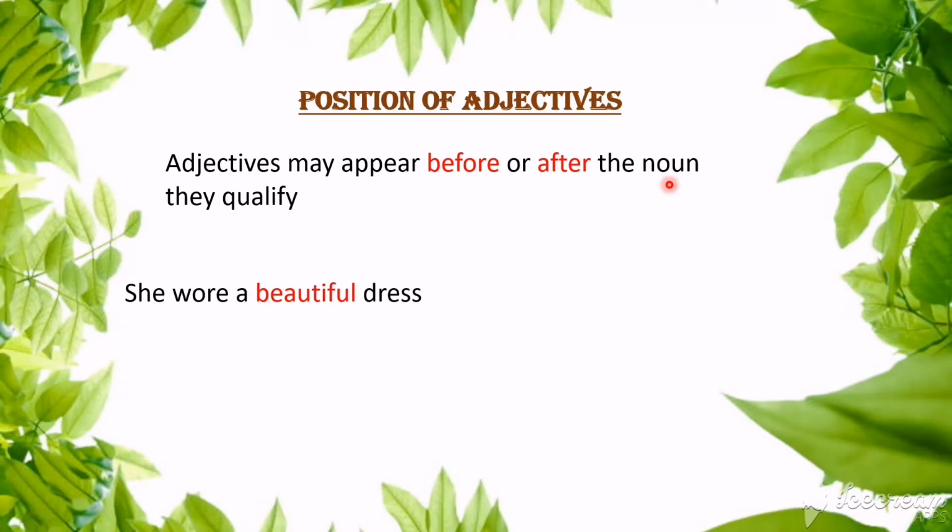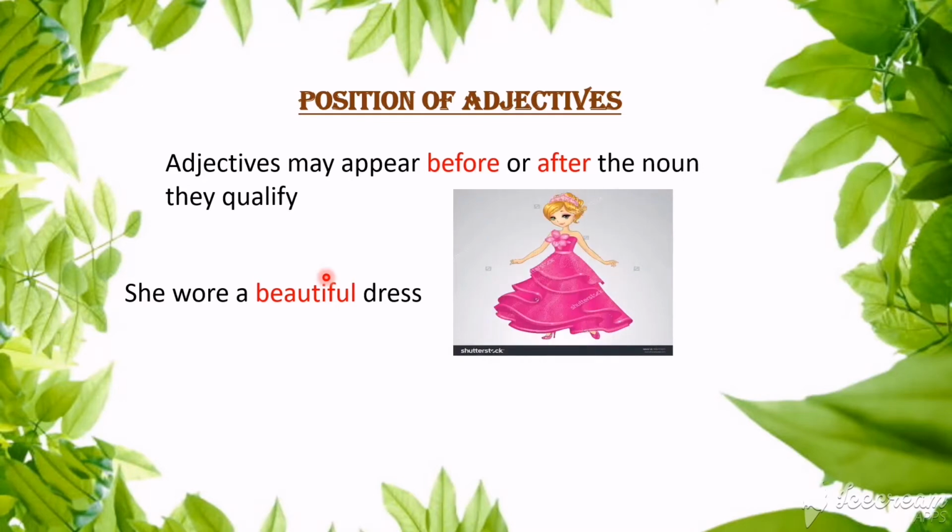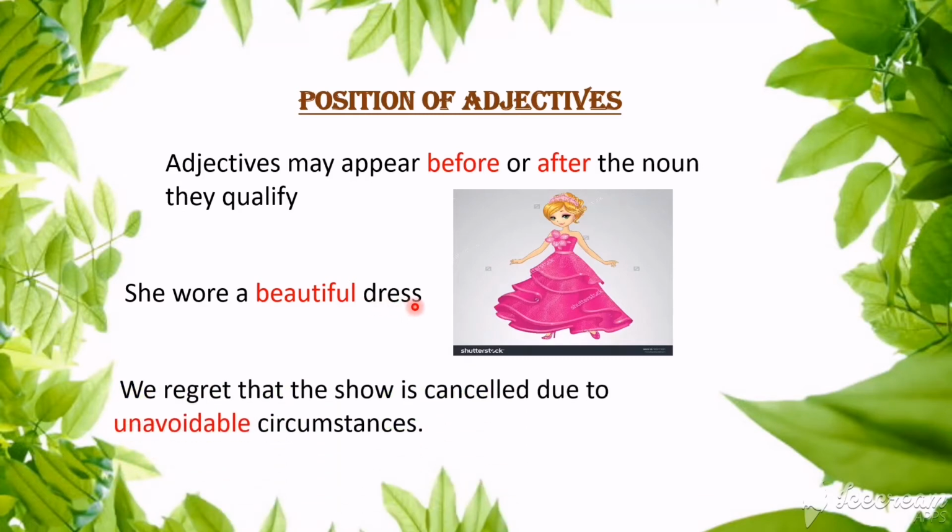She wore a beautiful dress. Here, dress is the noun which is qualified by the adjective beautiful. So you can see in this sentence, the adjective beautiful is placed before the noun dress. Can you see that? Let's see one more example.